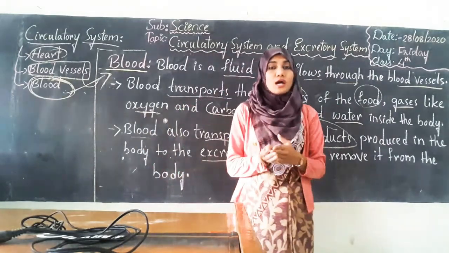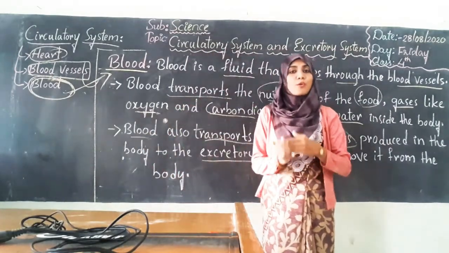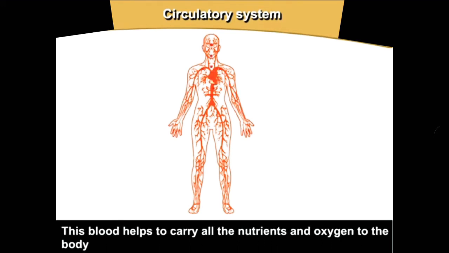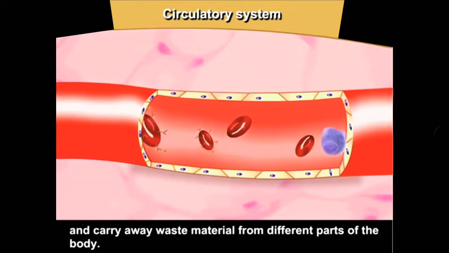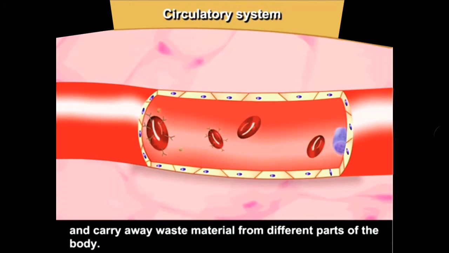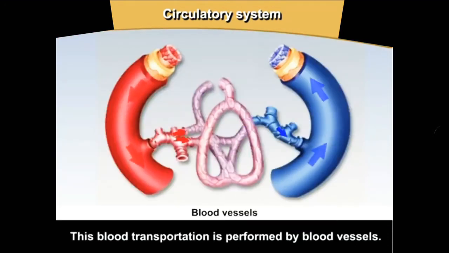Now let us have a look at the function and the importance of the blood. A normal human body has 4 to 5 liters of blood. This blood helps to carry all the nutrients and oxygen to the body and carry away waste materials from different parts of the body. This blood transportation is performed by blood vessels.